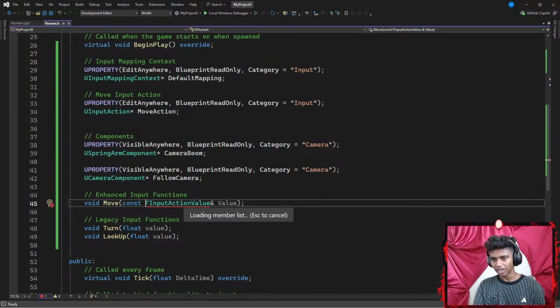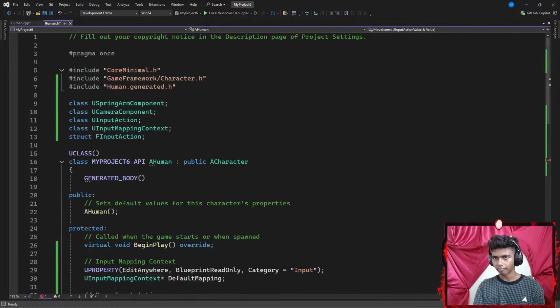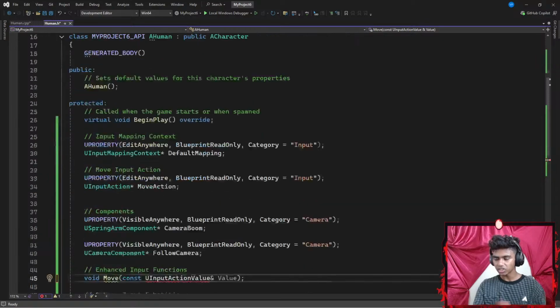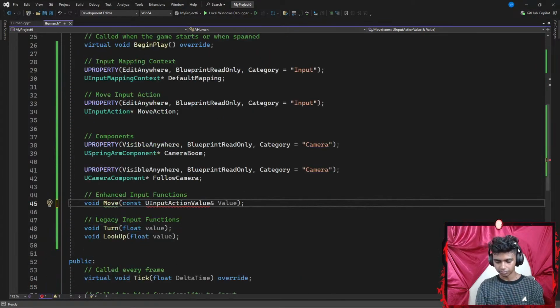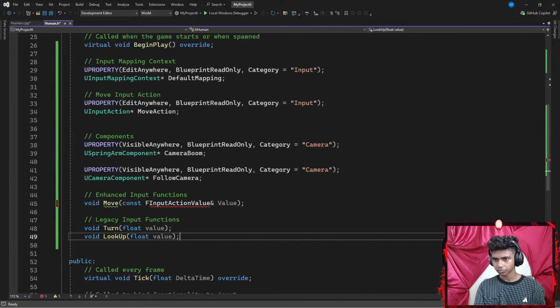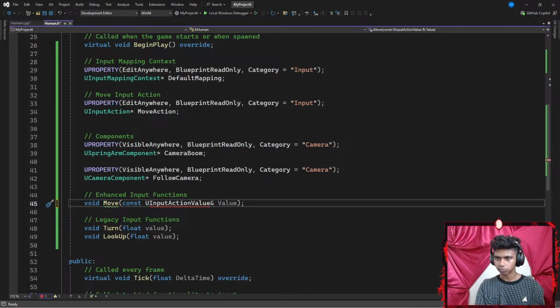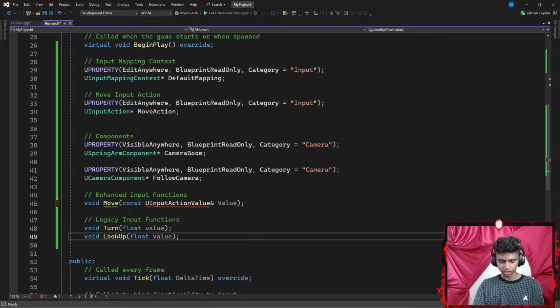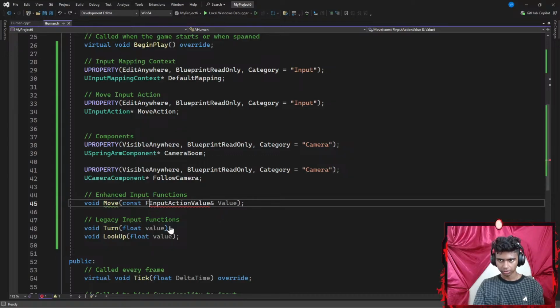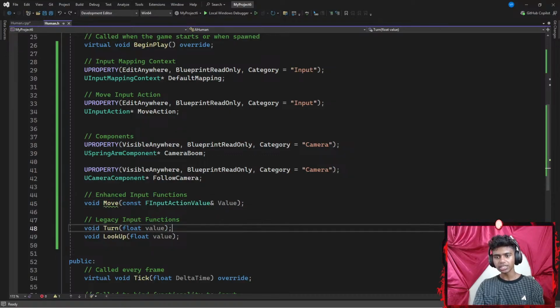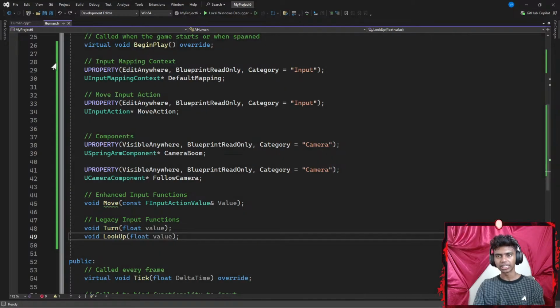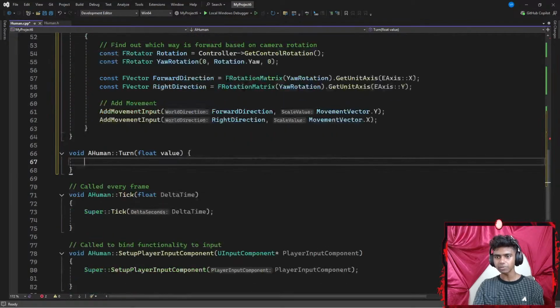Wait, why did I go with FInputActionValue? This is going to be a UInputAction. Okay, let's go with an F. I'll work on this part later. So basically, I have my turn and look up function. I declared it here and I'm going to define it inside my C++ file.